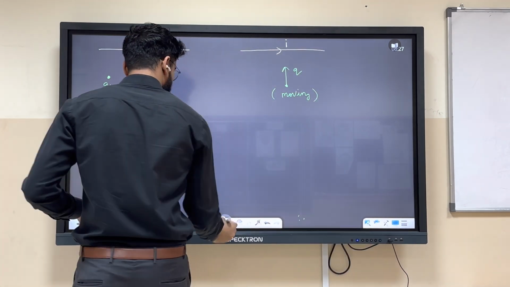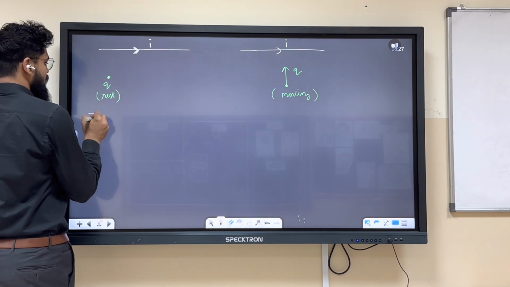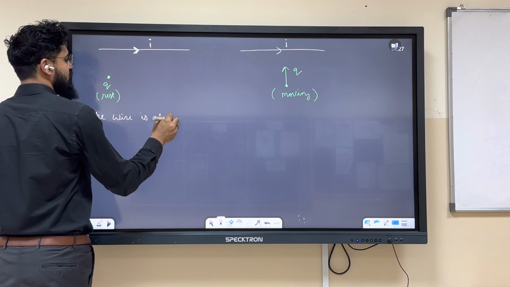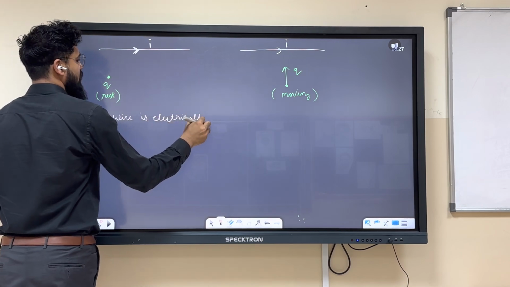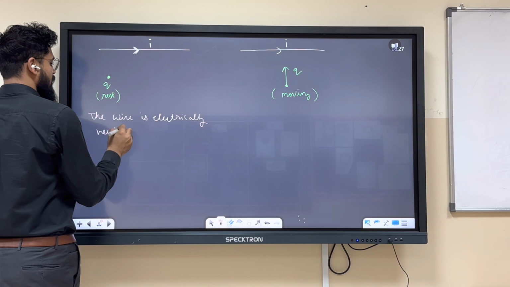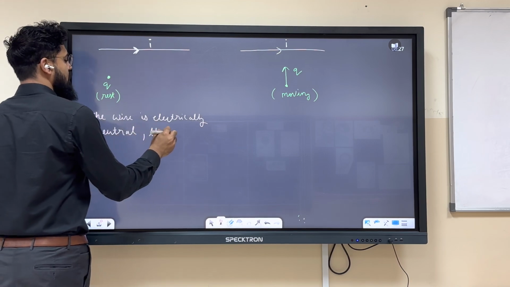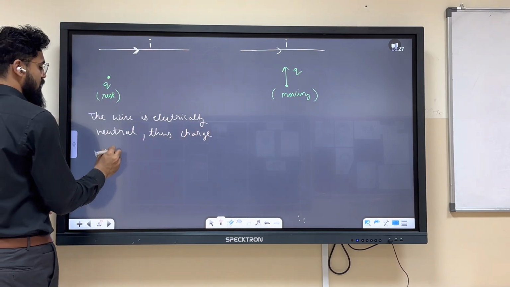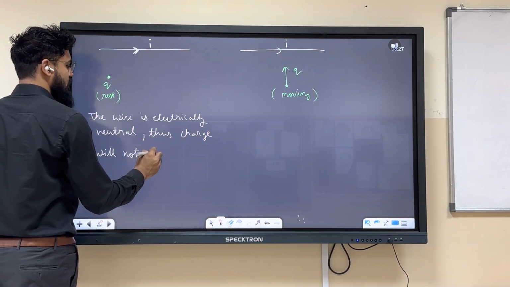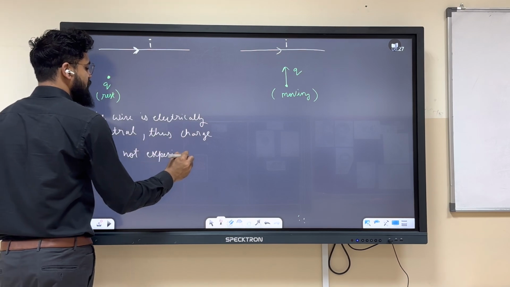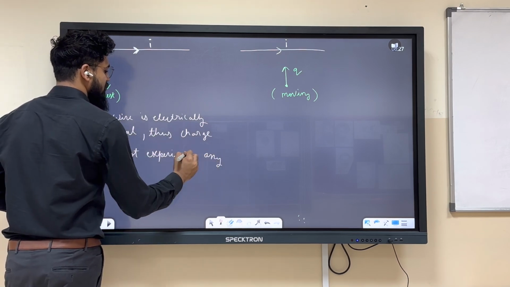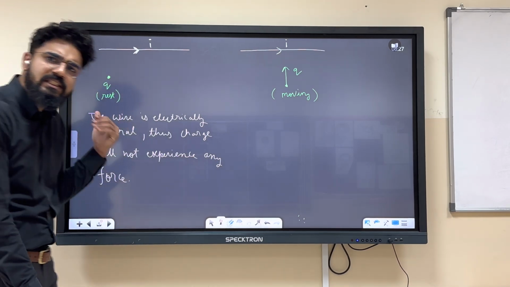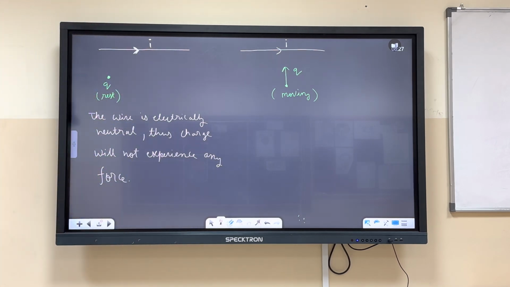So over here, the wire is electrically neutral, thus the charge will not experience any force. Yes or no? Correct? So it will remain as it is. Right? So no movement will take place.